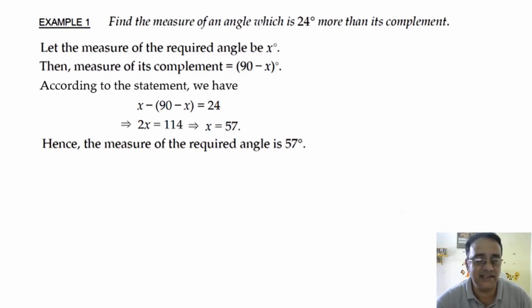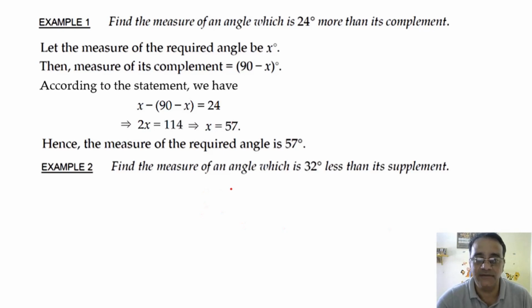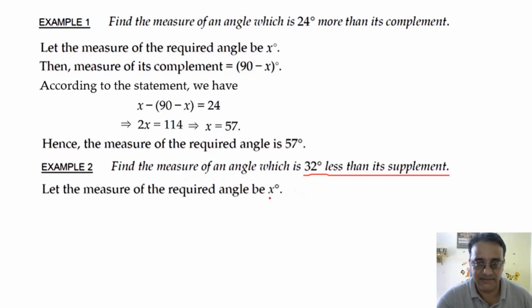Now we'll see one example of a supplementary angle. Find the measure of an angle which is 32 degrees less than its supplement. We'll take the measure of the required angle to be x. Now, what will be the supplement of x in the question? What is the supplement angle of x degrees? 180 minus x. Right, 180 minus x.